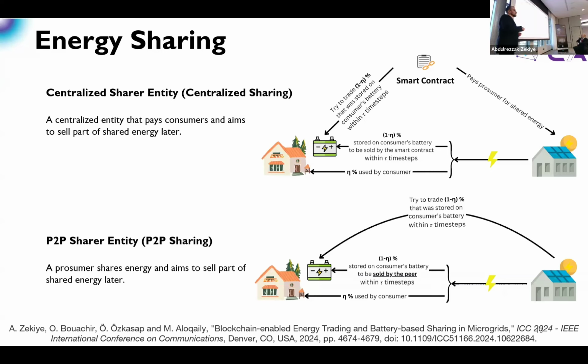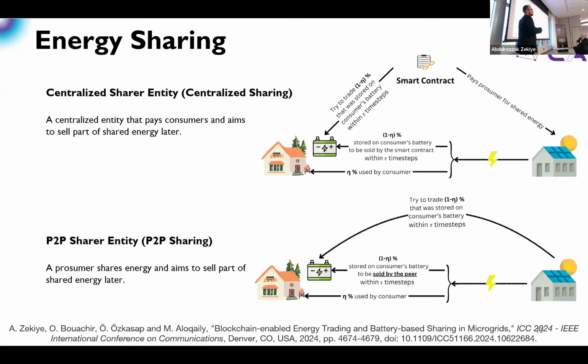Part of it will be used directly for the consumer's need. The other part will be stored on the battery. And that consumer himself will try to sell this stored energy in the next, let's say, defined time steps. So again, here the peer-to-peer is trying to sell the energy.